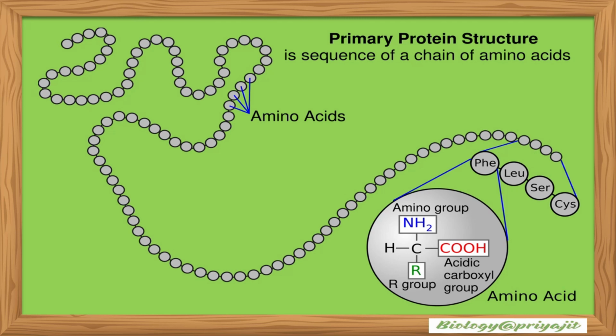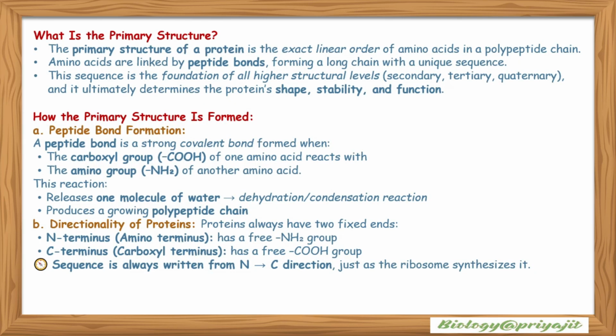In this class, we will decode how this simple linear chain holds the blueprint for life's most complex biological machines. So let's uncover how the primary structure sets the stage for all higher levels of protein organization. So the primary structure, or primary protein structure, is the sequence of a chain of amino acids. The primary structure is the exact linear order of amino acids in a polypeptide chain.